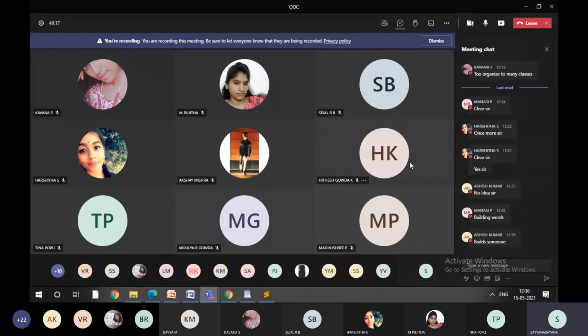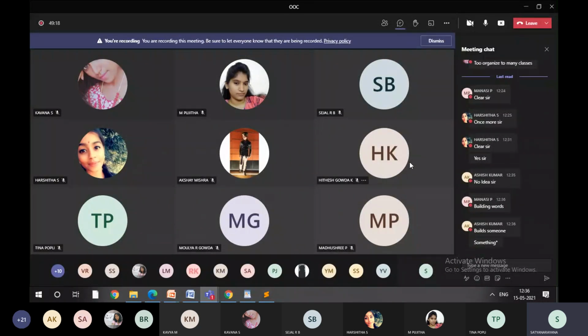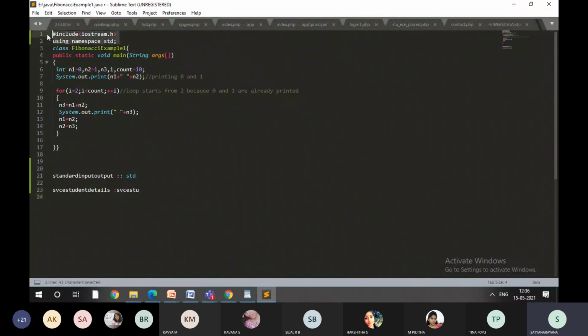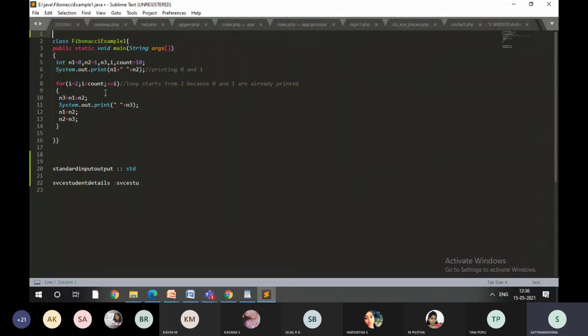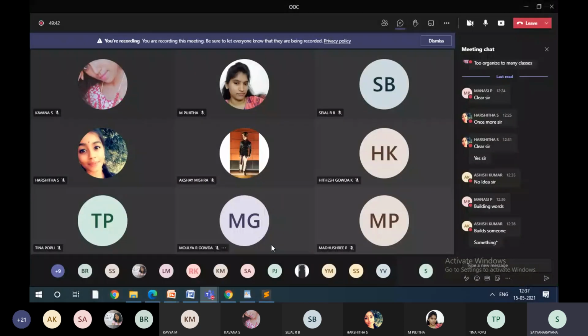So here also, when you want to build a program, it is not built just like that. We want someone to help us. See, let me just go here. I have written some program. When I execute this program, of course, the compiler is there to compile. But who is going to inform the compiler? Hey, there is a program. Someone is trying to execute it. Someone is trying to compile it. You go and compile it. Who will inform that? There should be someone, right? So once someone informs, if there is any error, who will inform us back?